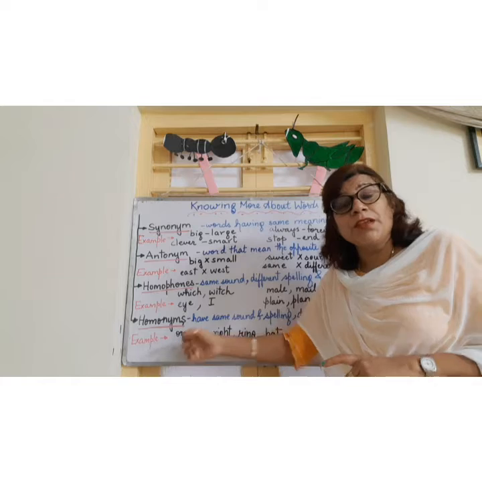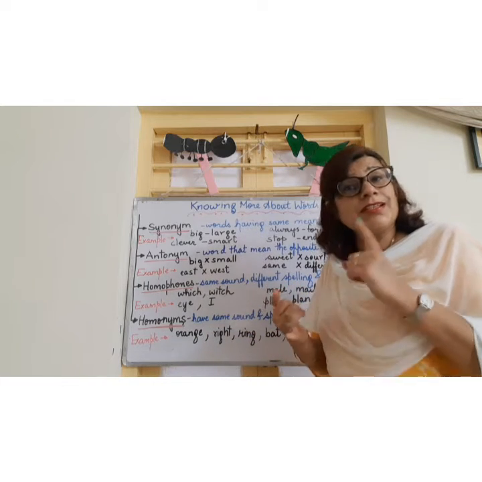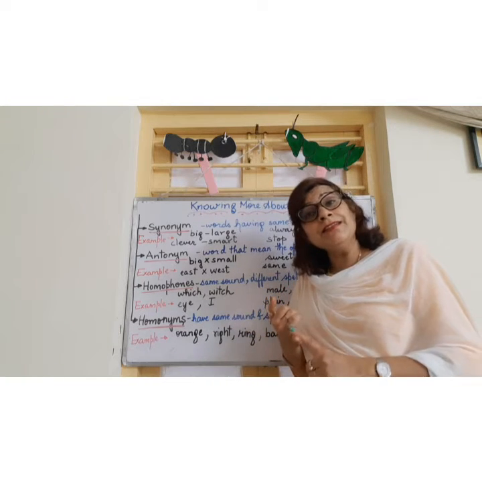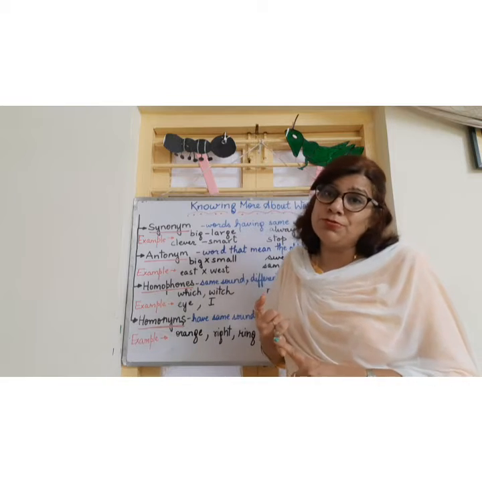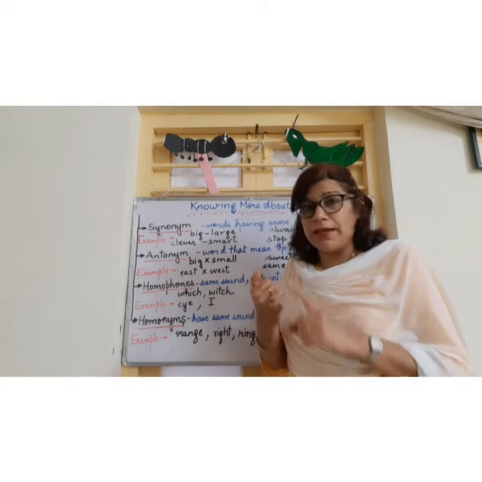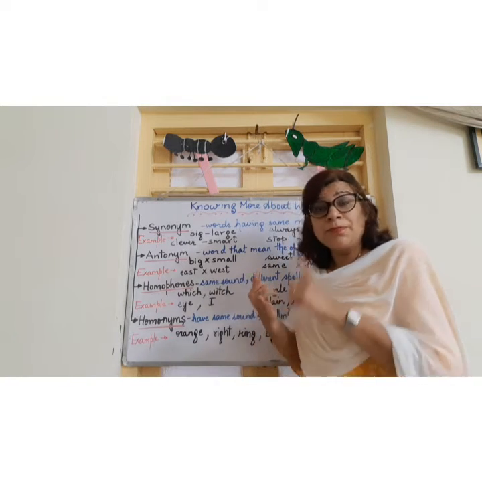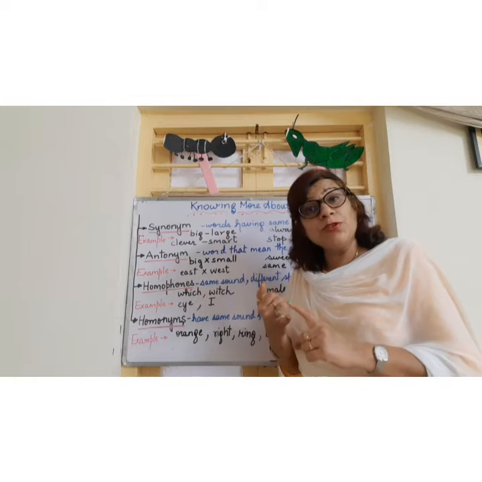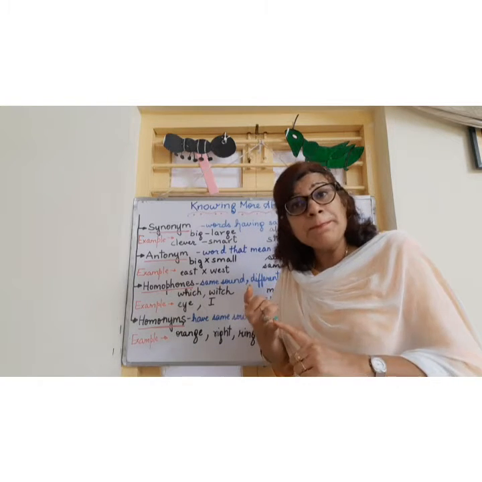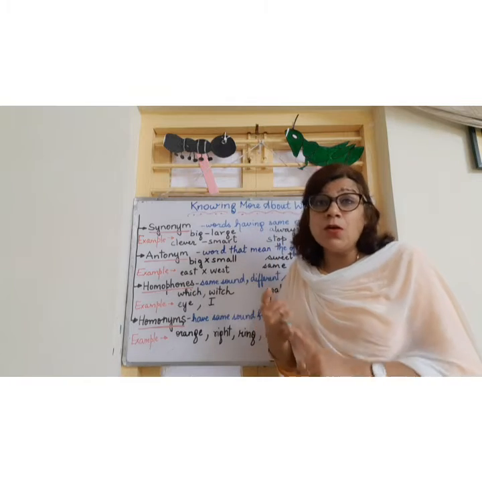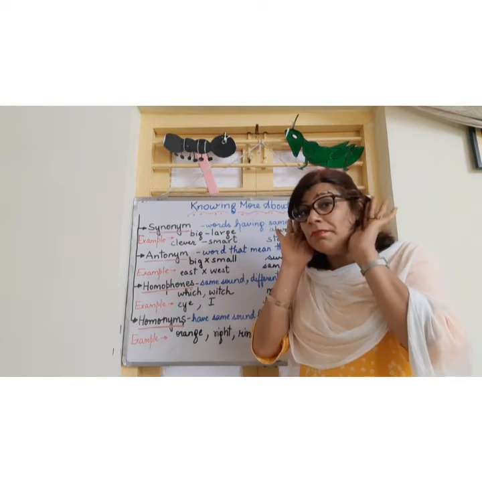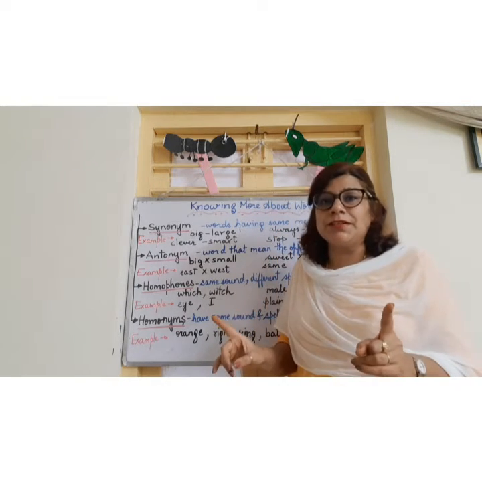Word orange. We all know that orange is a color also. And the second, orange is used for a fruit. It is a fruit also. So what happened here in orange? Orange and orange, when we are going to use orange, the spelling is same. The sound that is coming to our ears is same, but the meaning is different.